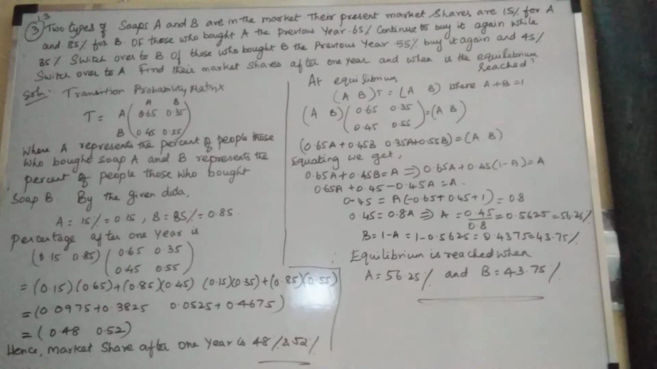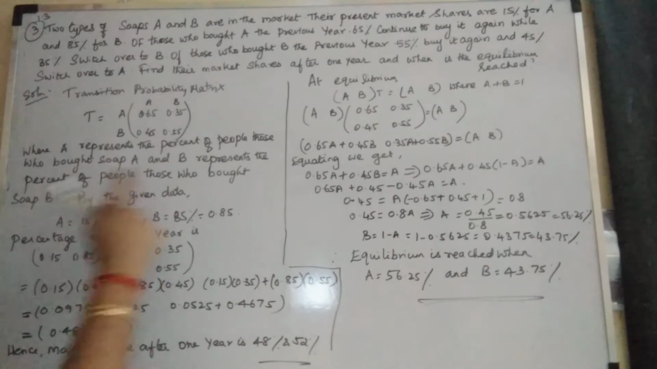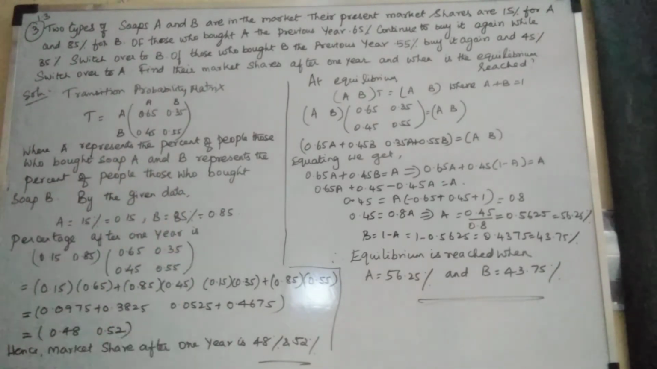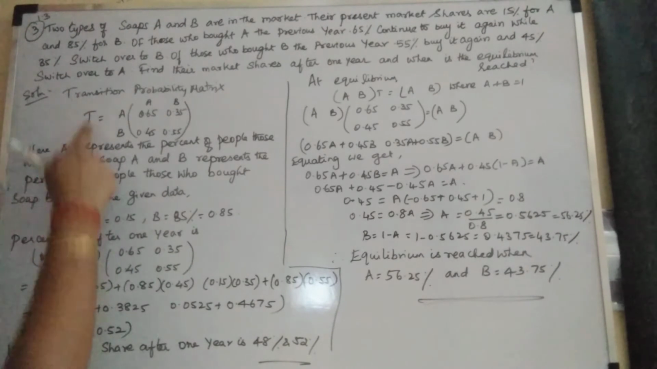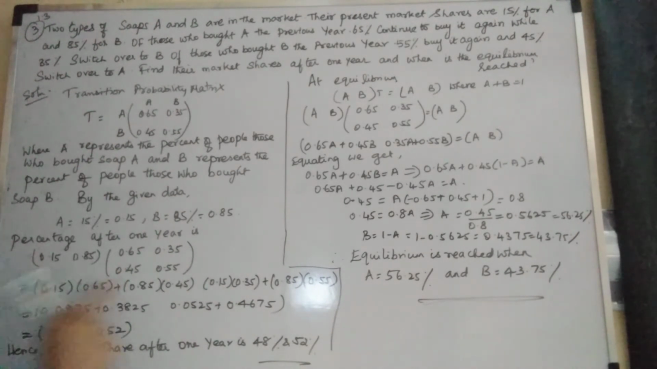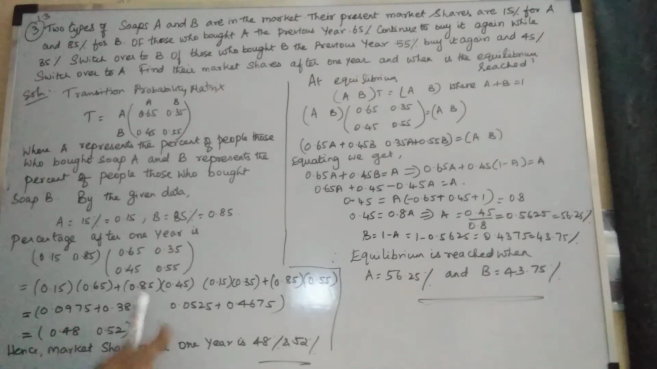Now, after 1 year, what is the share? Multiply this AB matrix and the transition matrix, one row and one column. Here A represents the people who bought soap A, and B represents the people who bought soap B. From the given data, you find AB and the transition of AB. Multiplying the successive current state with the previous transition is what your one-stage transition is, is it not? Now you are going to multiply with the transition probability matrix.